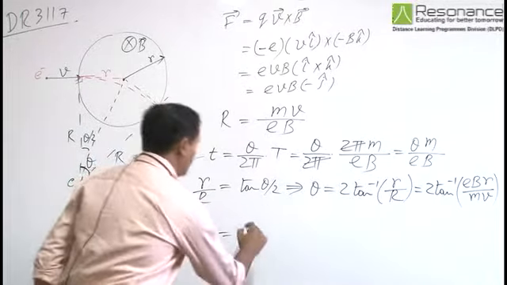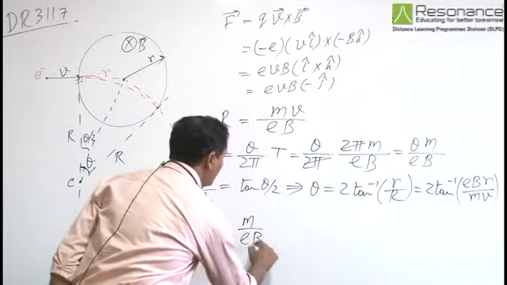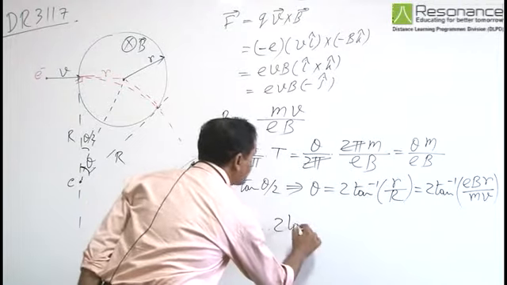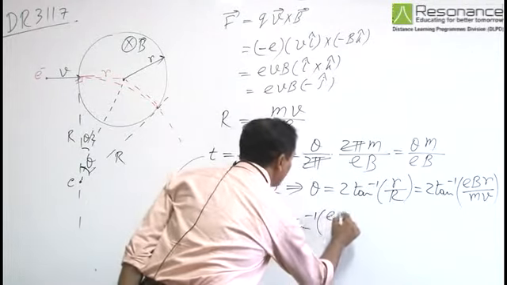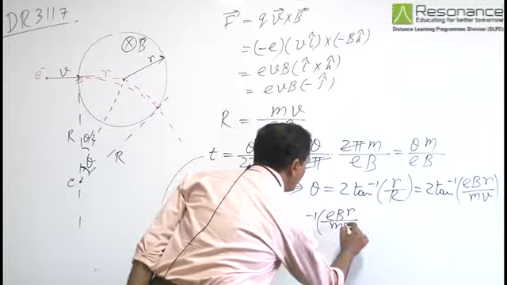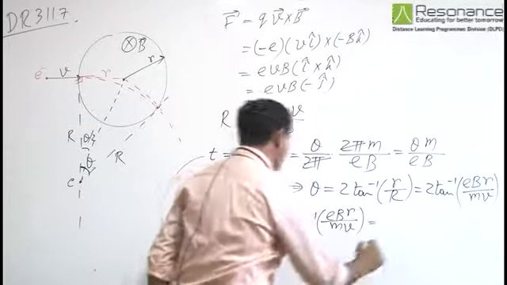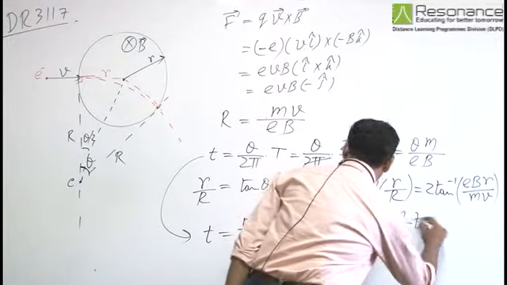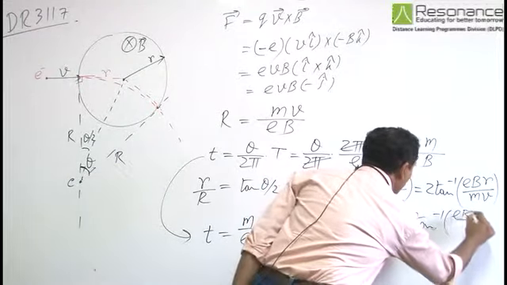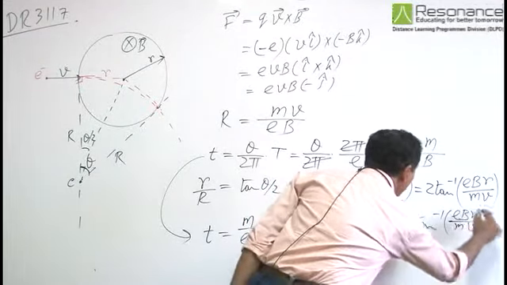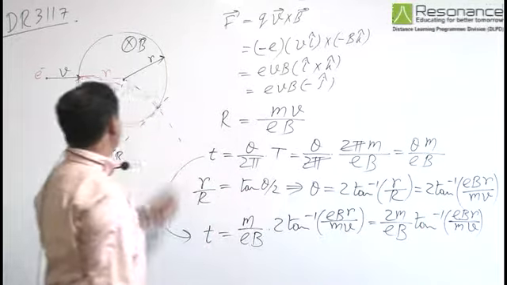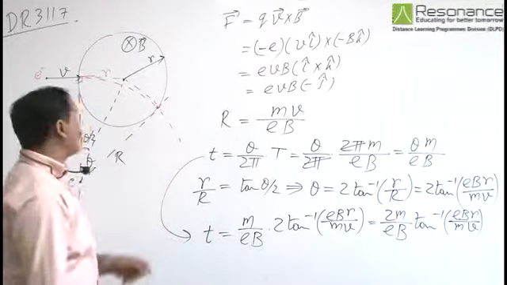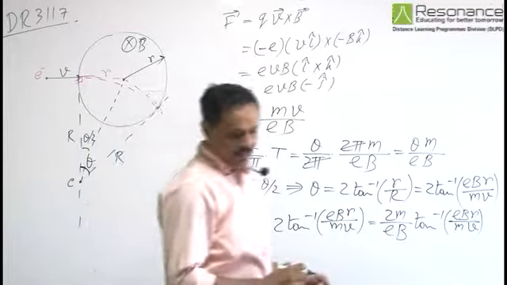T is equal to m by eB into twice of tan inverse eBr by mv, or that is equal to 2m by eB tan inverse eBr by mv. So this is the time of flight of the electron in this particular magnetic field.